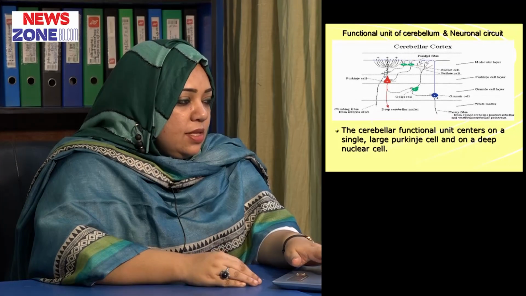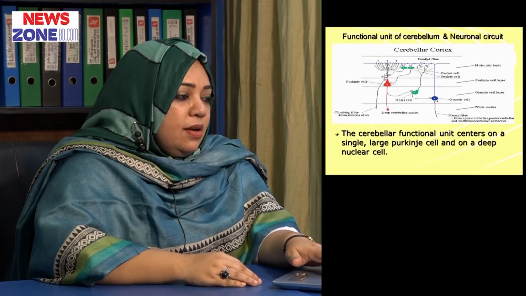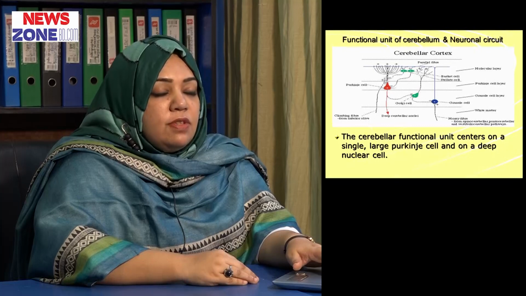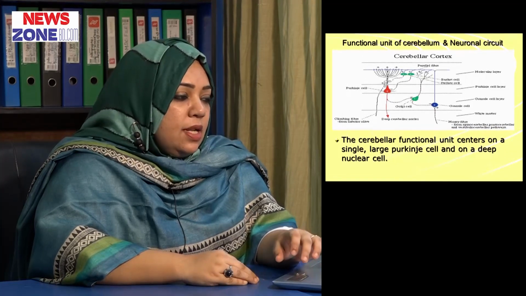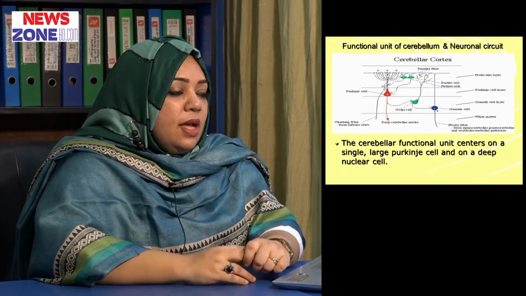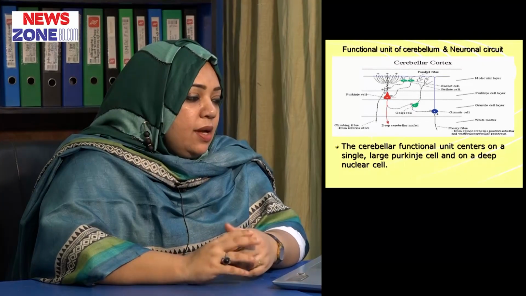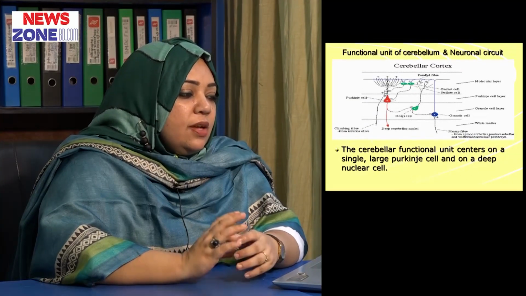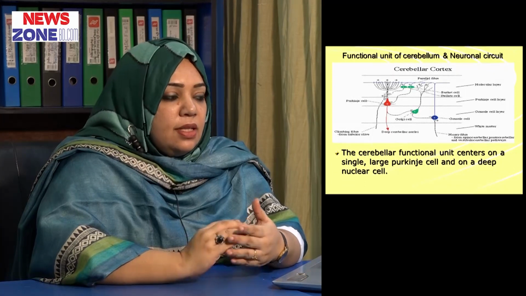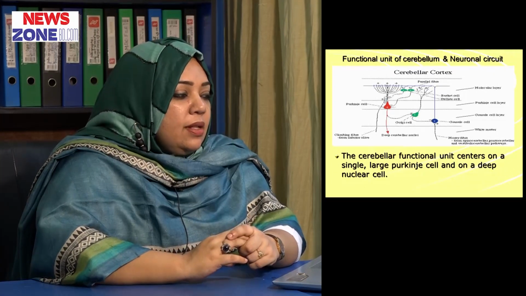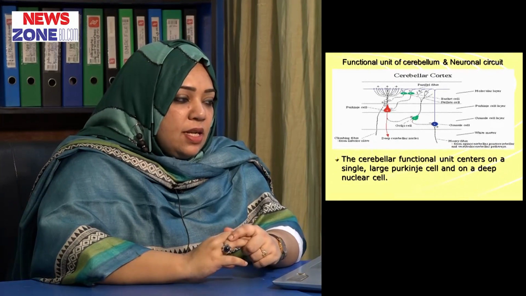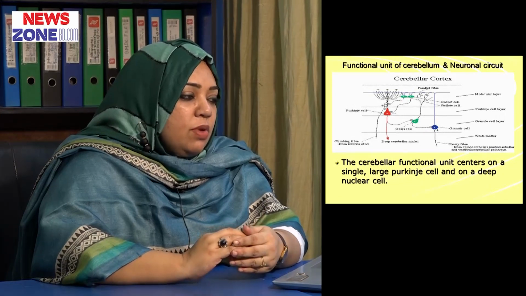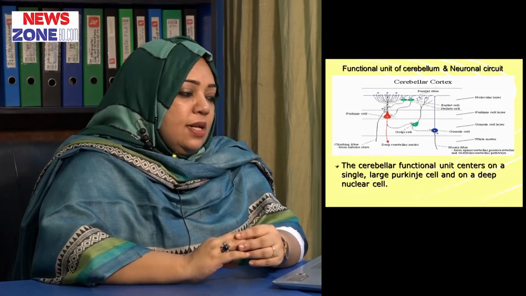Next, we shall see the functional unit of the cerebellum and the neuronal circuit. If we look at this diagram, we will see that there are three layers of cells: the granule cell layer, the Purkinje cell layer and the molecular layer. The Golgi cells and granule cells are located in the granule cell layer, the Purkinje cells in the Purkinje cell layer, and in the molecular layer we have the basket cells and the stellate cells.